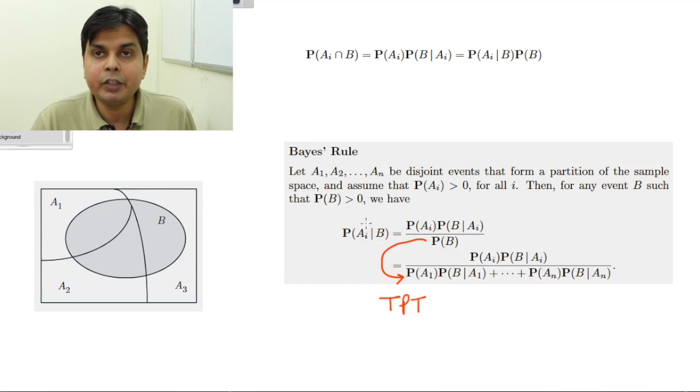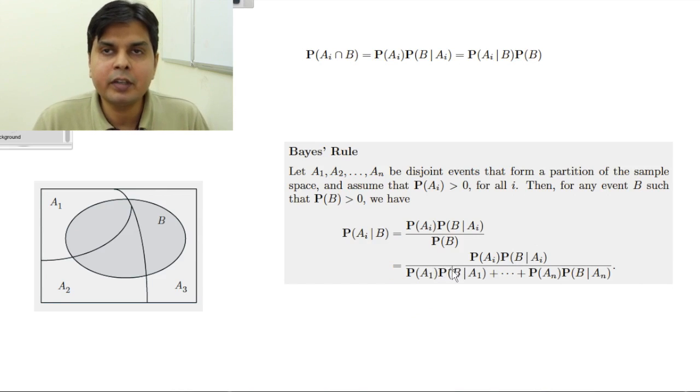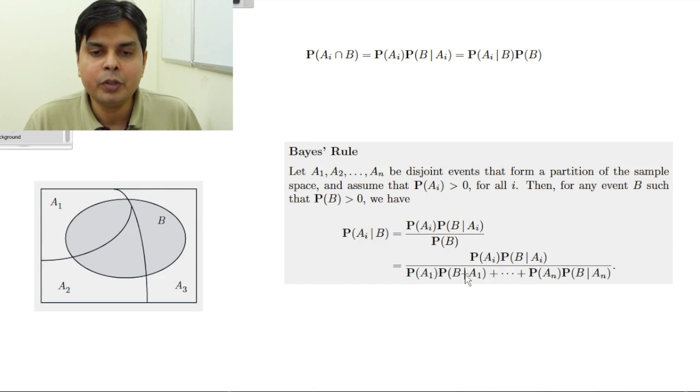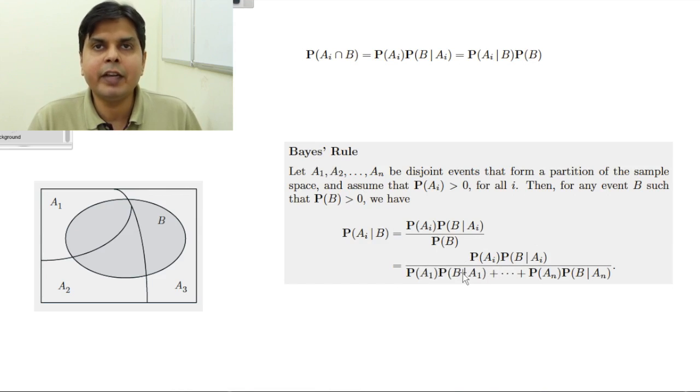So this is the conditional probability of a particular cause Ai given that the event B has occurred. In the numerator you have the probability of Ai into the probability of B given Ai, and in the denominator you have all such terms. Although this formula looks intimidating and daunting, don't worry. If you think about the rationale and the logic going into the derivation of this formula, then you need not remember it. After doing say 4 or 5 numericals based upon Bayes rule, this formula will naturally come to you.